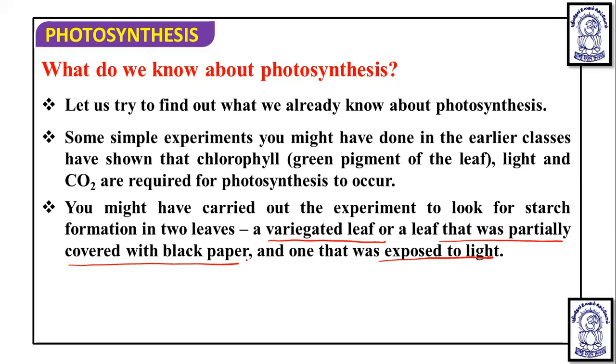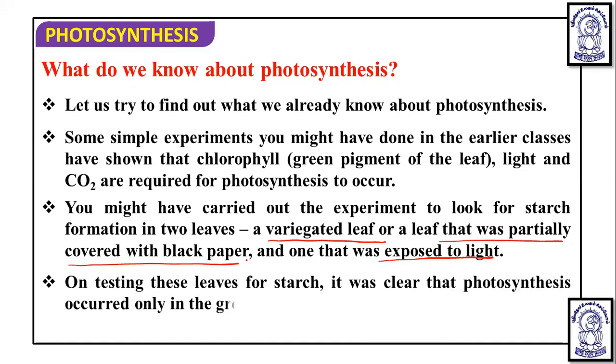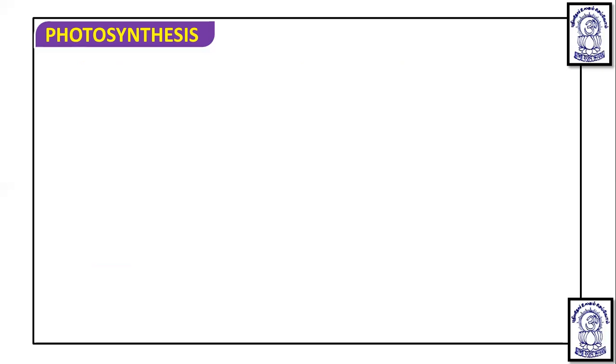Either we take a leaf which is partially covered with black paper, and the leaf which we are going to take here is going to be exposed to the light. So when we test these leaves, either a variegated leaf which has green and non-green parts, or the leaf which is partially covered with black paper, for starch, it was clear that photosynthesis occurred only in the green parts of the leaf in the presence of light. It shows photosynthesis in the green parts of the leaves.